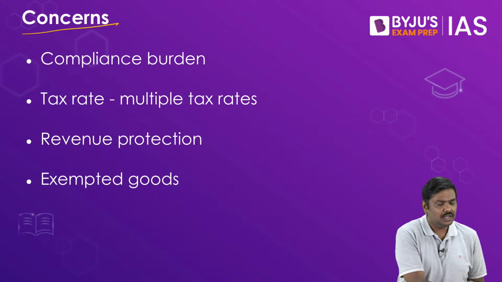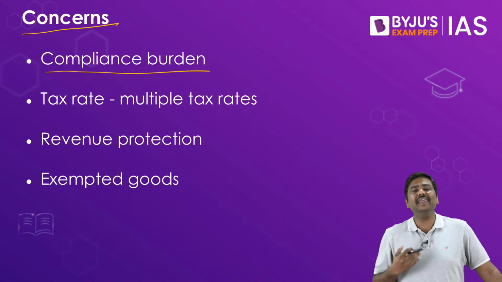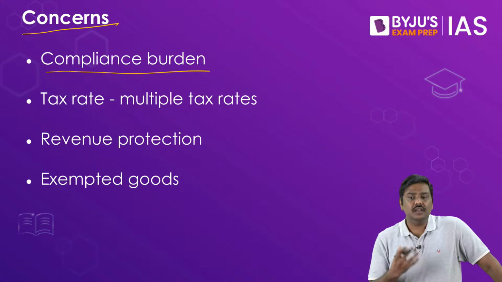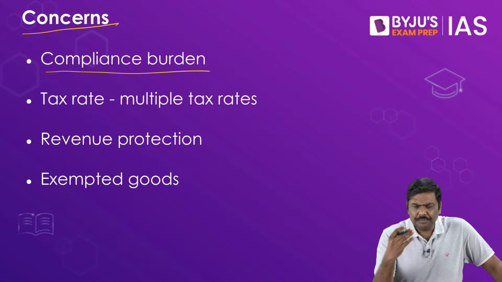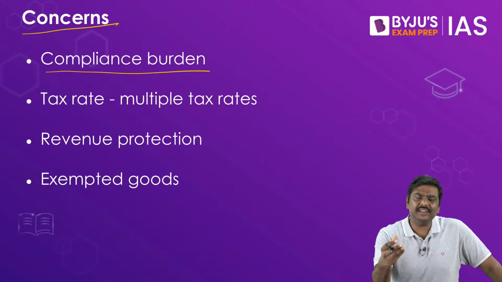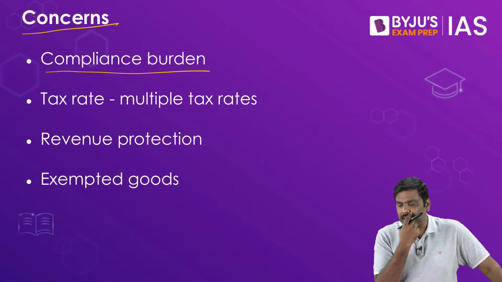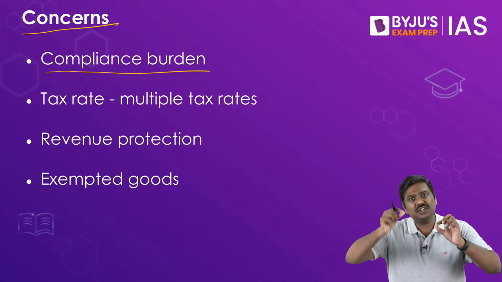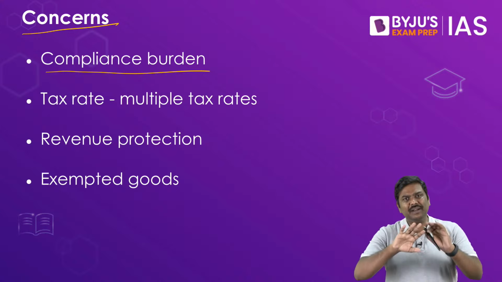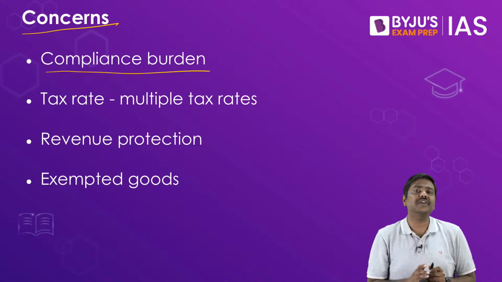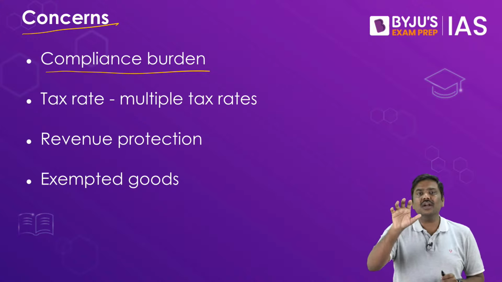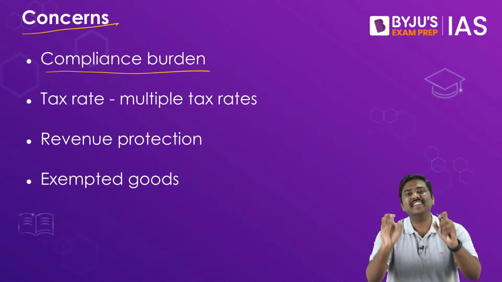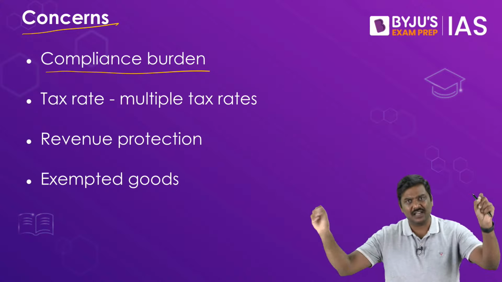First and foremost, the compliance burden has actually increased. What do you mean by compliance burden? Whenever government introduces certain policies, certain measures are taken by the government, because of that, the expenditure of the companies will increase. Let me take a very simple example so that you understand. Imagine you are running a company, and government now says you will have to install sanitizers at every place like this.